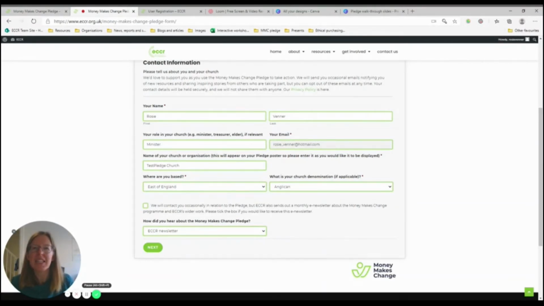This is where we need you to enter the key contact details and tell us a little bit about your church. Make sure that the way you enter your church name here is the way you want it to be displayed on your poster, but you can come back and edit it if you need to. We will send occasional emails about the pledge to the email address you enter here to help you take action, but you can also choose to opt in to ECCR's monthly e-newsletter to learn more about the wider Money Makes Change programme.